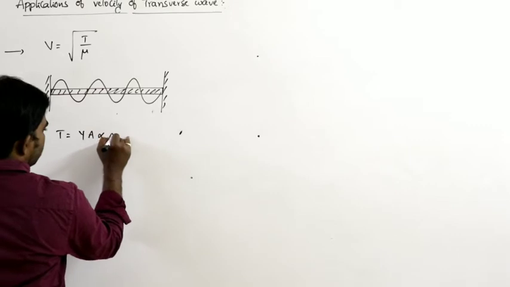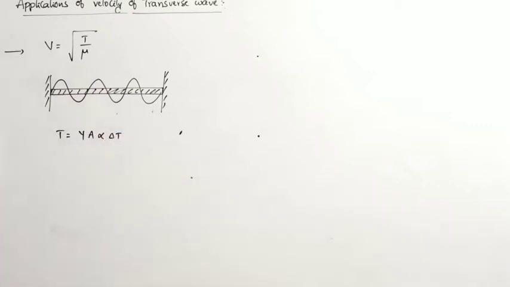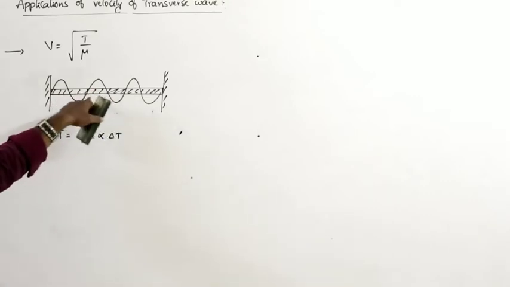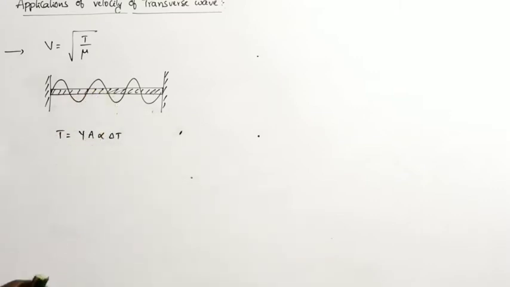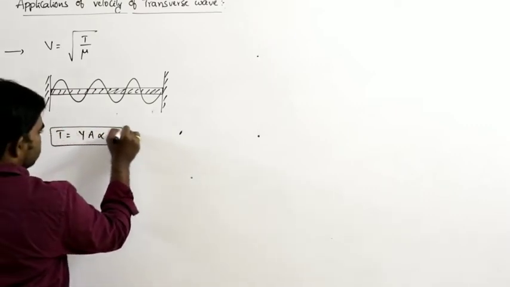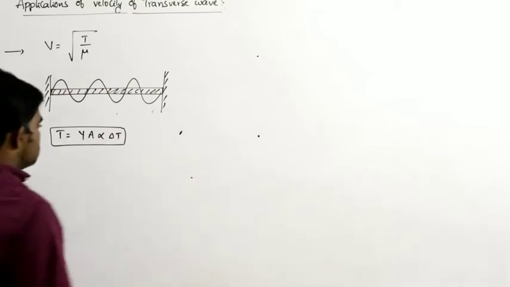Y alpha delta T. Due to the increase in the temperature, definitely the string must bend. So, the bending, in the sense, forms a transverse wave like this. So, what is the tension developed in this situation? Y alpha delta T. The tension developed in that situation is Y A alpha delta T.